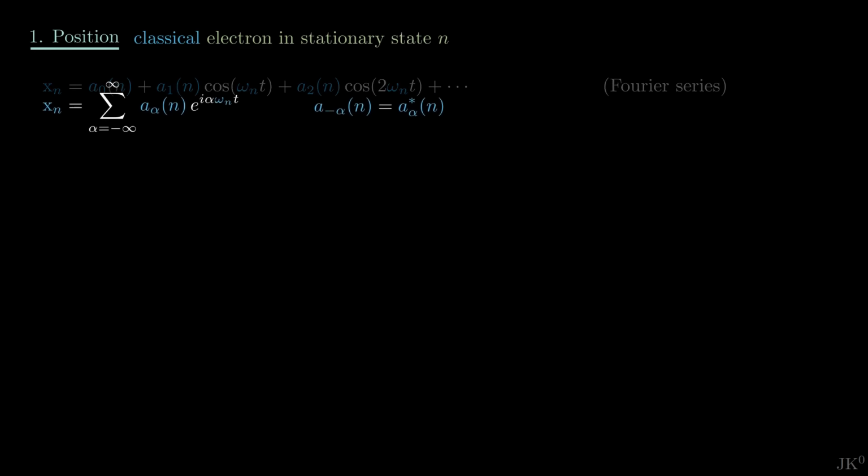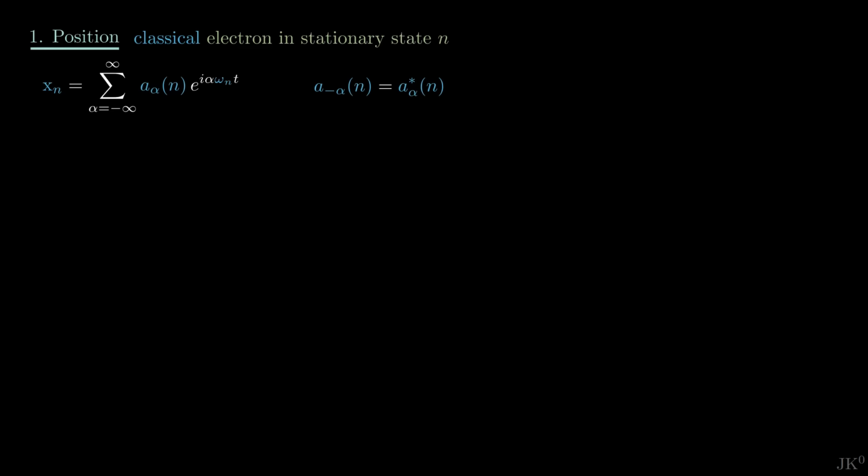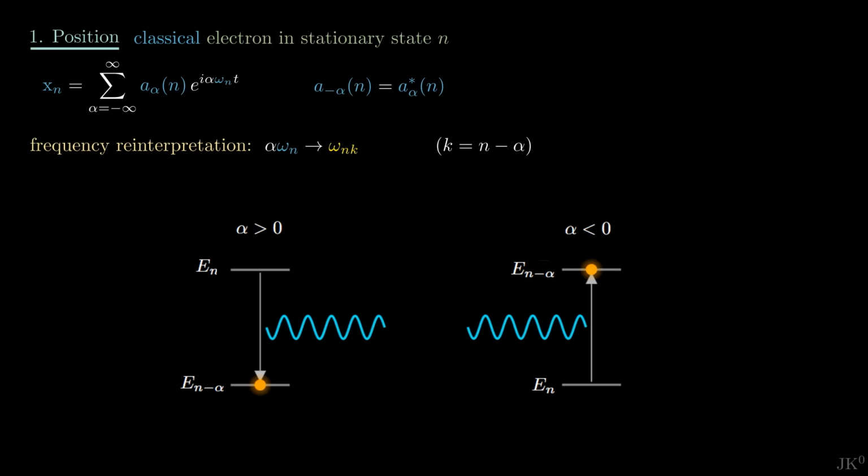Here Heisenberg introduces his first seminal idea. According to the correspondence principle, the classical frequency of the orbital motion of the electron and its harmonics get replaced by the transition frequencies between atomic states. Alpha omega becomes omega_nk, where n is the current state of the electron and k is any other state that the electron can transition to via a quantum jump. Just for clarity in this video, I will use the subindex k as short notation for n minus alpha.